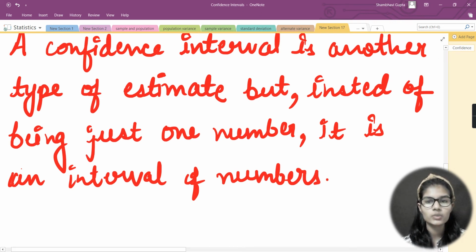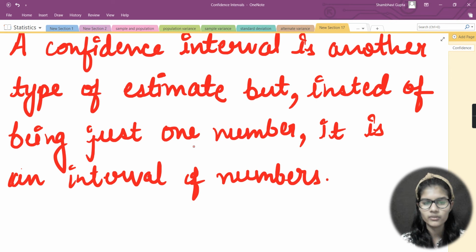So a confidence interval is another type of estimate, but instead of being just one number, it is an interval of numbers. Basically, what happens in confidence intervals is that we have an interval of numbers. It is not that there is only one single number. No, that is not the case in a confidence interval. In a confidence interval, there is an interval of numbers.